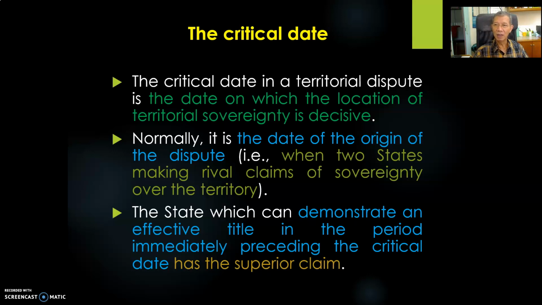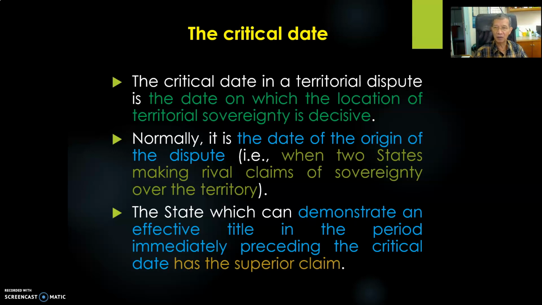That's why both Malaysia and Singapore must give evidence of continuous and peaceful exercise of sovereign activities just before the critical date, between, say, 1970 and 1980, something like that. Even though a long time ago, in the 18th century or 17th century, some state exercised sovereignty, this is not taken into consideration. The state must prove with evidence the exercise of sovereignty during the period immediately preceding the critical date.